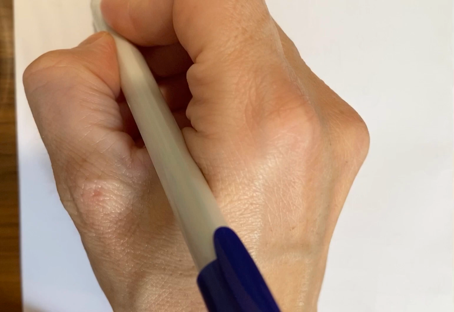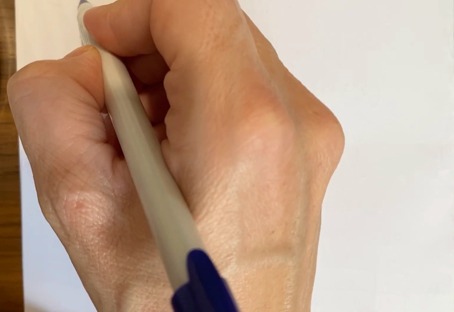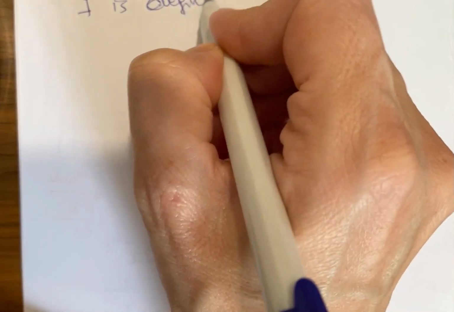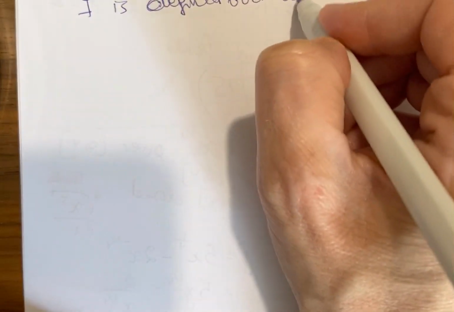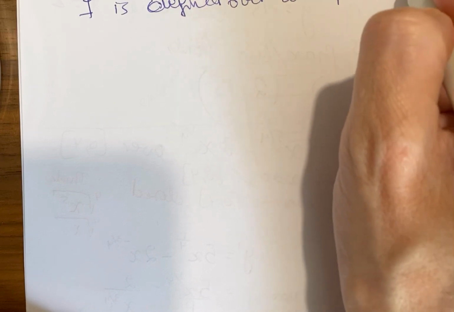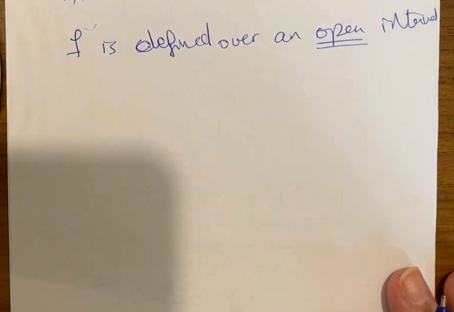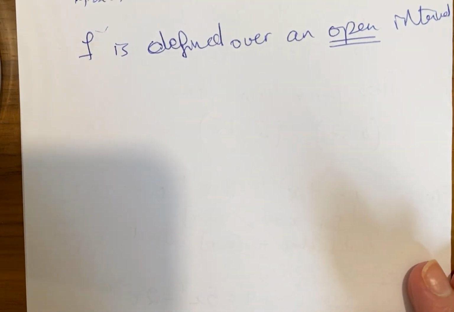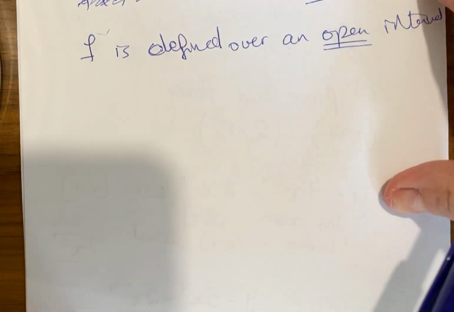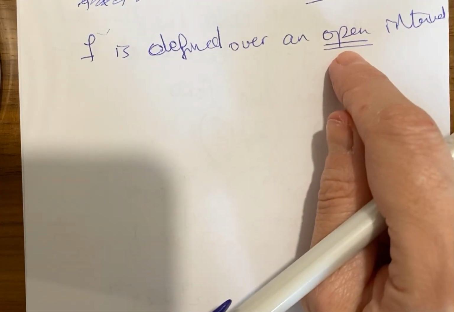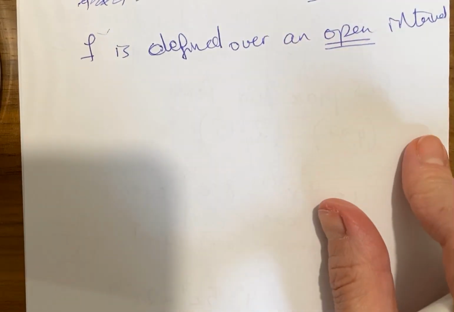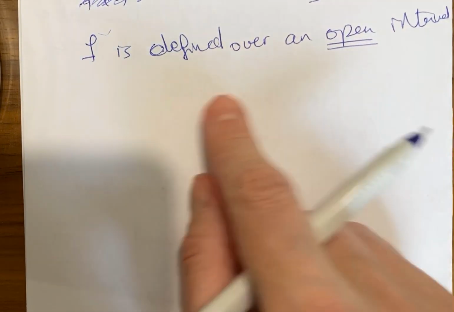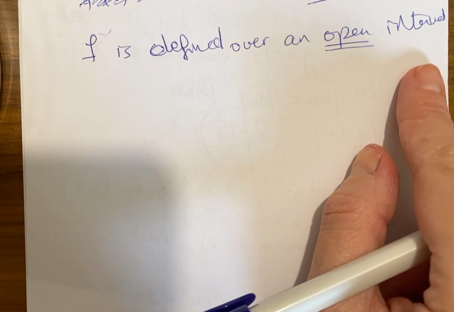fact that, let's suppose our function f is defined over an open interval. It has to be open. That's what I will explain in a minute. I will tell you why here f is defined over an open interval and what confusion that solves. It doesn't make confusion. I will explain in a second. But let's assume f is defined over an open interval containing c.